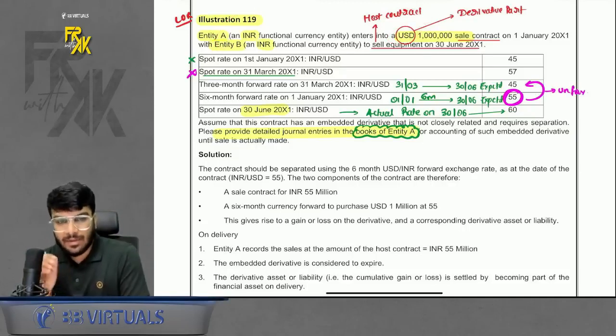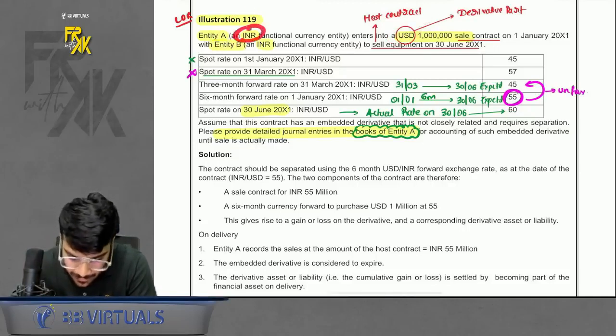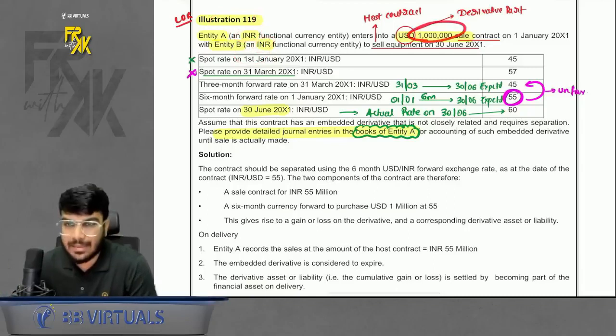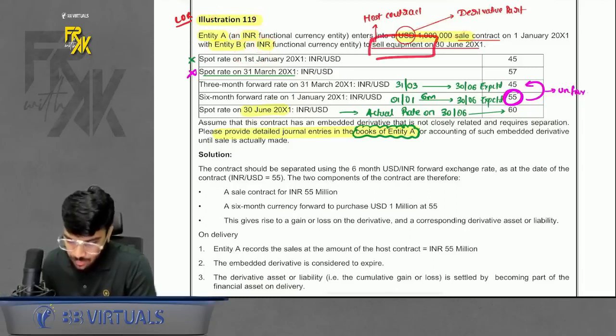Third currency means that it is neither his currency nor his currency. So a third currency is involved, right? In this case, we are selling equipment. So the host contract and the derivative contract will be done.